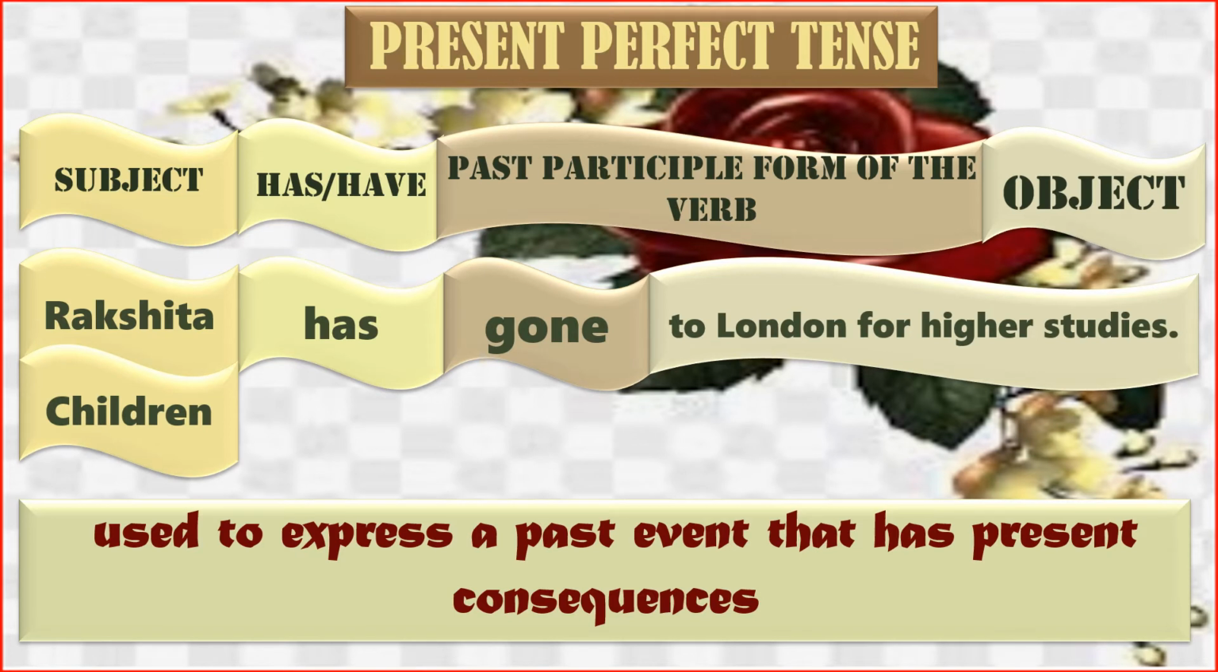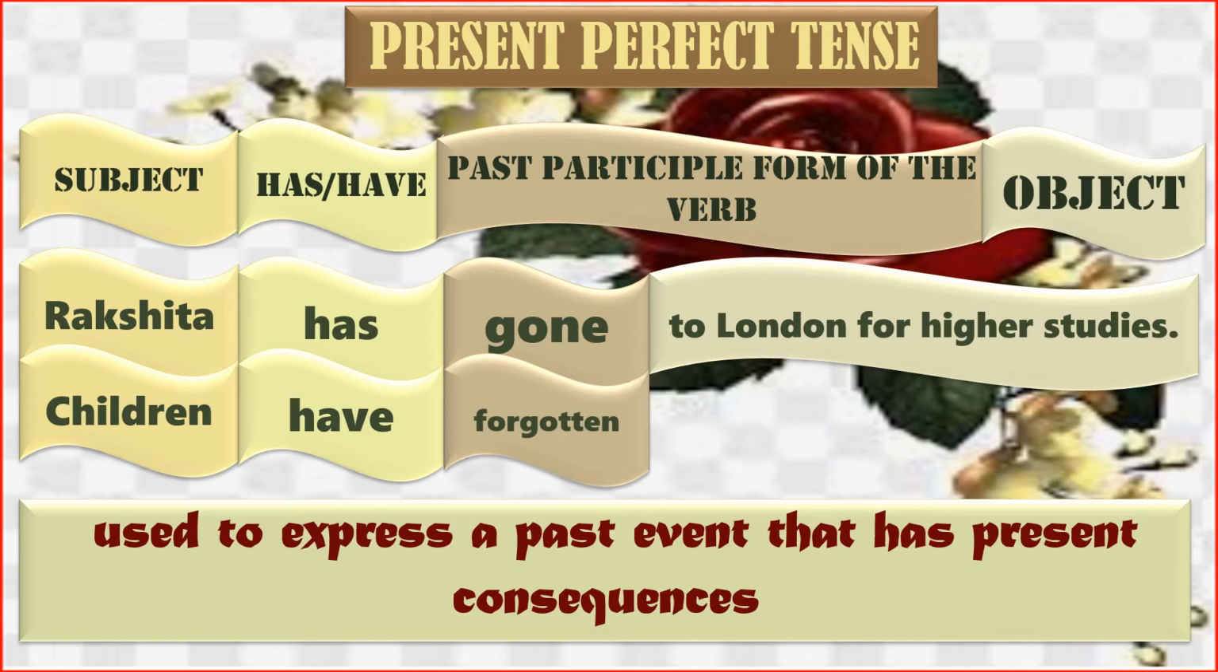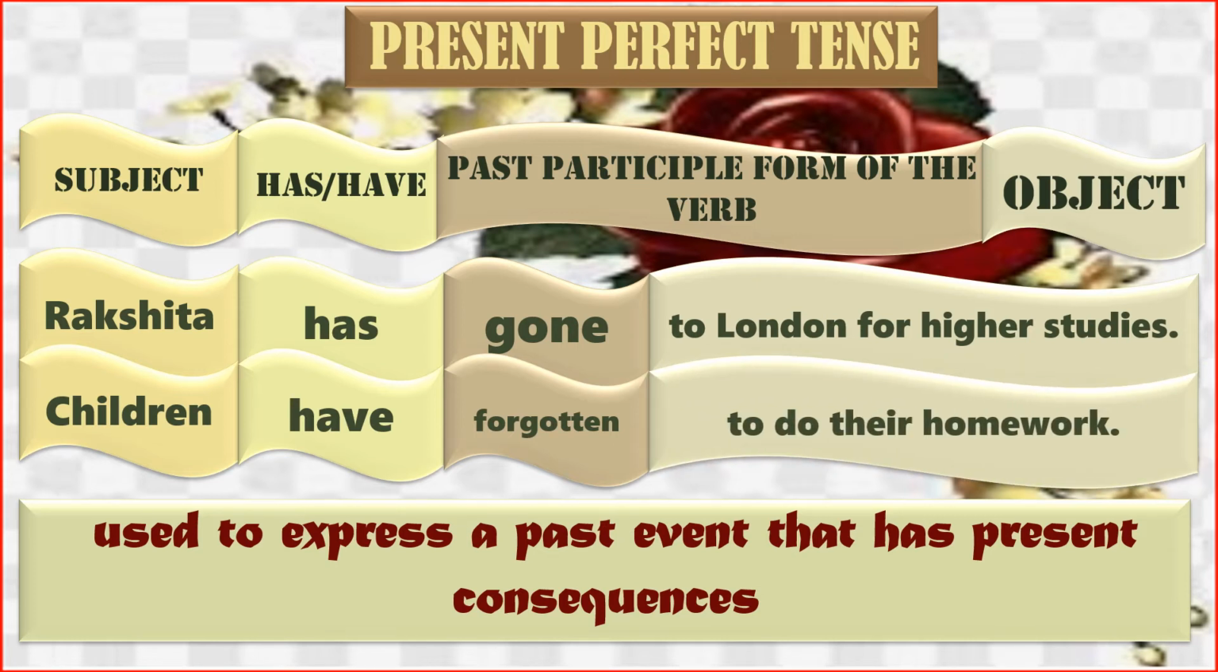Children, see, what is children? Child is singular and children is plural. Guess which perfect form will come? Yes, you are right. It is have. Why? Because children is in plural and therefore we will take have and not has. Children have forgotten. Forget, forgot, forgotten. V3. To do their homework. Children have forgotten to do their homework.